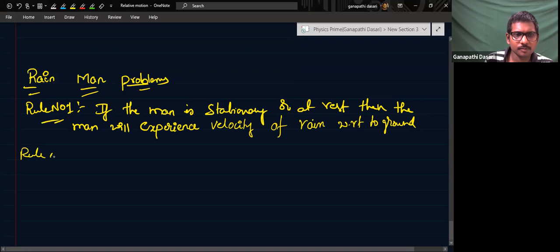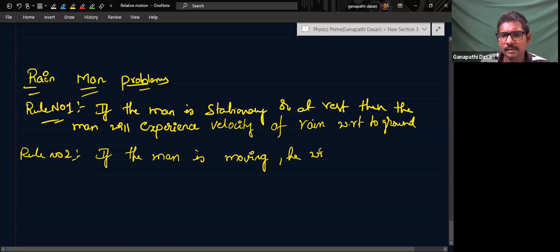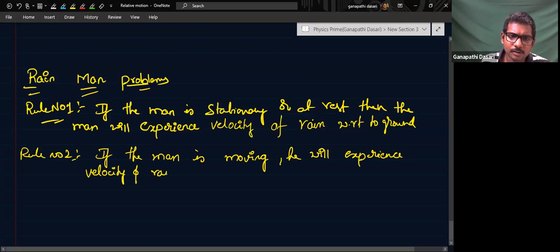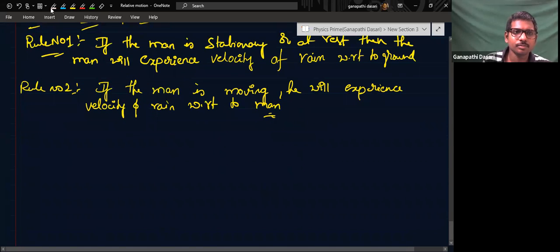Rule number 2. If the man is moving, he will experience the velocity of rain with respect to man. These two are the note points you need to consider.